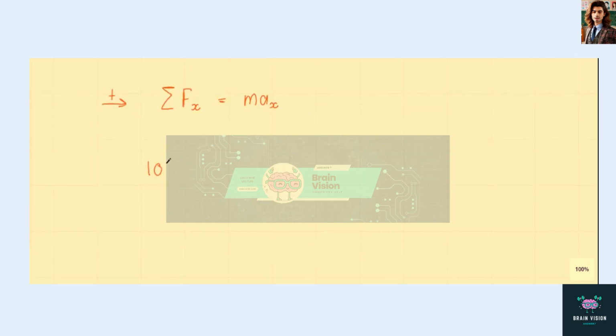The force we calculated to be 105.64 newtons, and this is equal to 200 kg, the mass of the boat, times the acceleration of the boat which we wish to solve for. And so we can rearrange this equation and find that the acceleration which the boat has is 0.528 meters per square second.